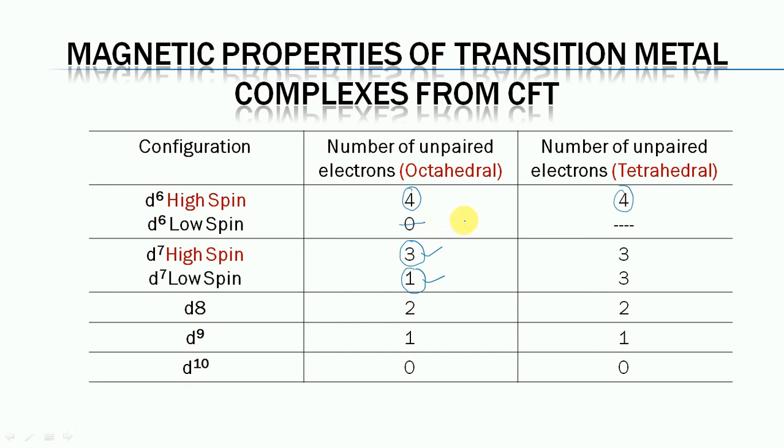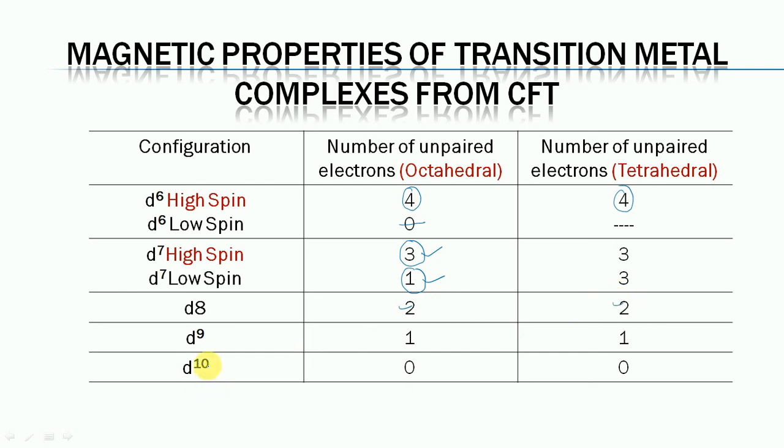While in the case of tetrahedral complexes, there are 3 unpaired electrons in their orbitals. Now the case of the D8 system: in both cases there are 2 unpaired electrons.